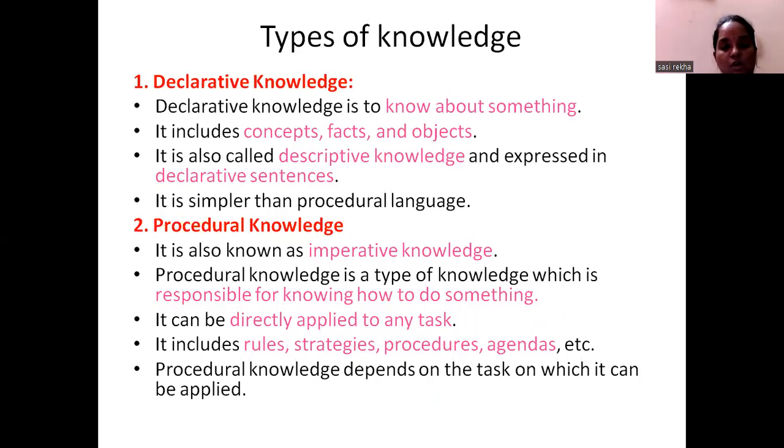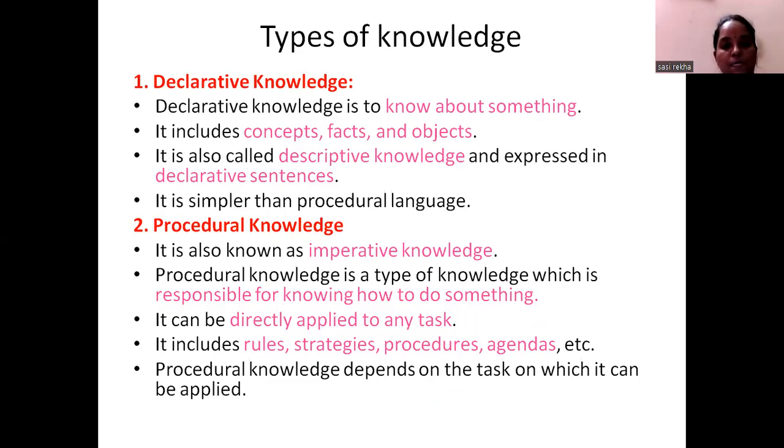What is declarative knowledge? Okay. It is like knowing something about something. So this knowledge includes the concepts, facts, and objects. It is also called descriptive knowledge and it is expressed in declarative sentences. It is simpler than procedural knowledge because it is only about knowing something. Okay, only the concepts, facts, and objects can be used for this declarative knowledge.